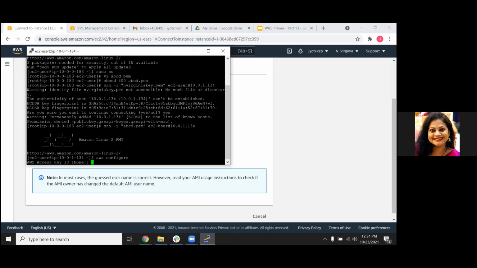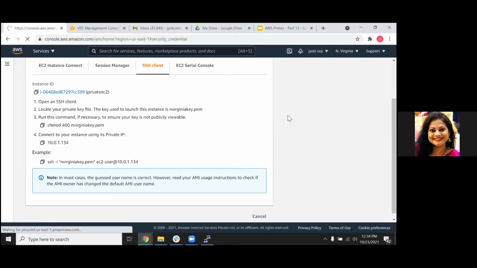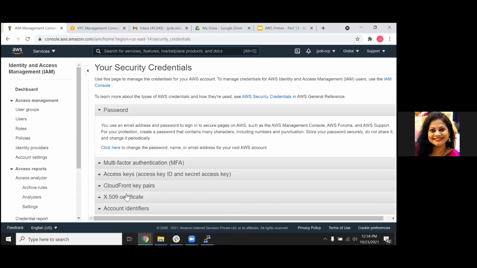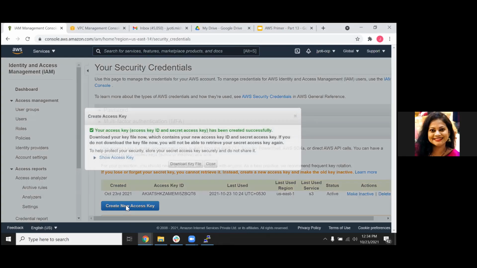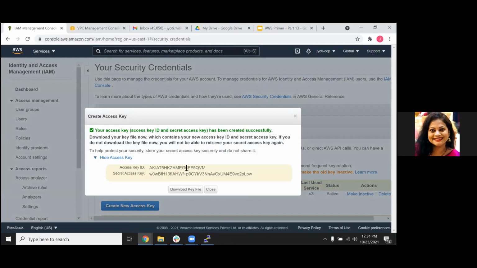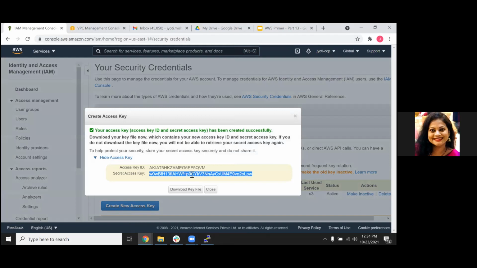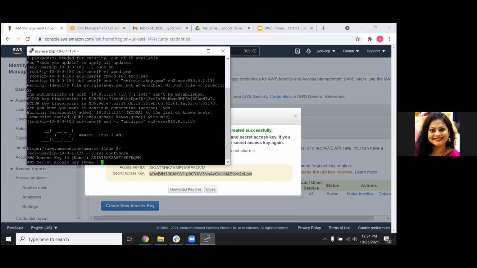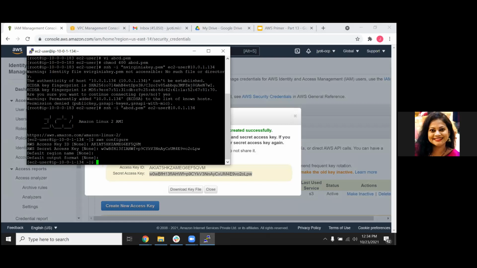So from where do I get my access key ID? Go to your account, my security credentials, access key, and create new key. For you, if you're doing it for the first time, it would be generate access key. Okay, now show the keys. So this is the key I have. Default region, no.